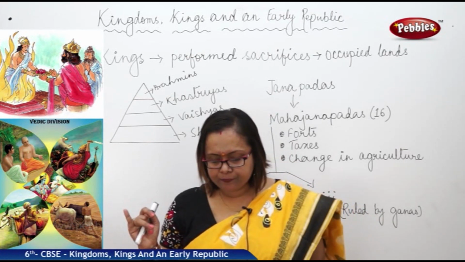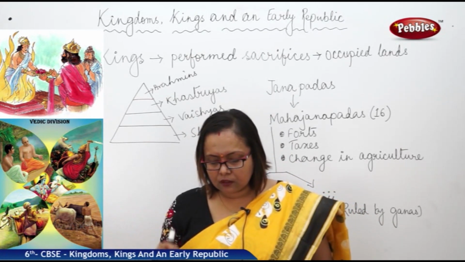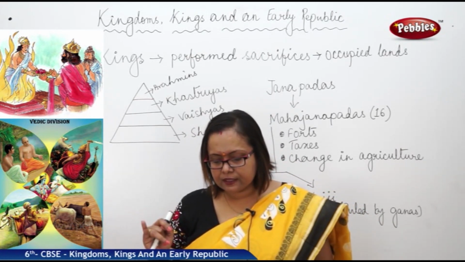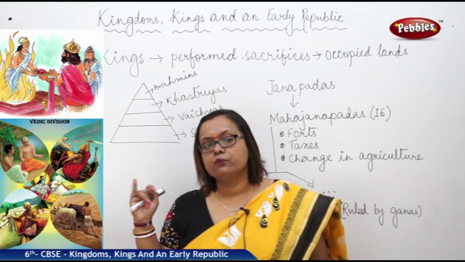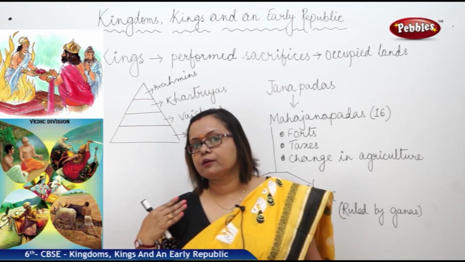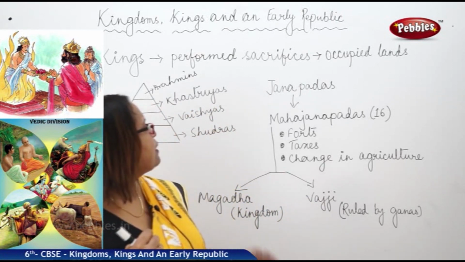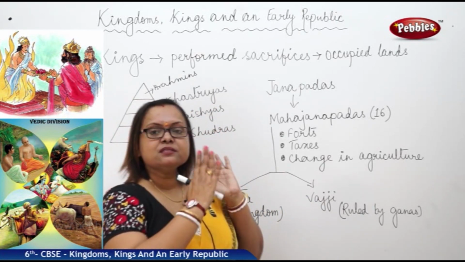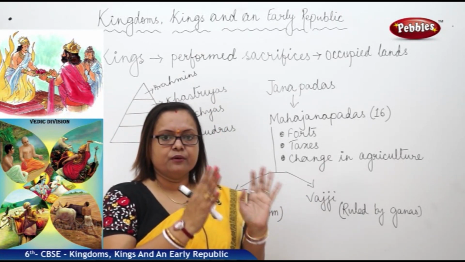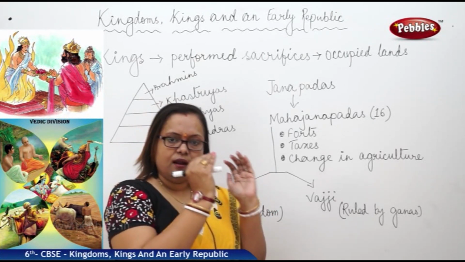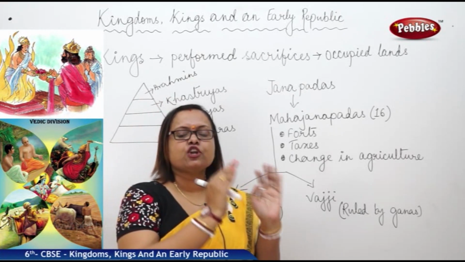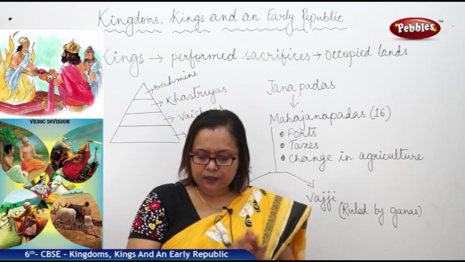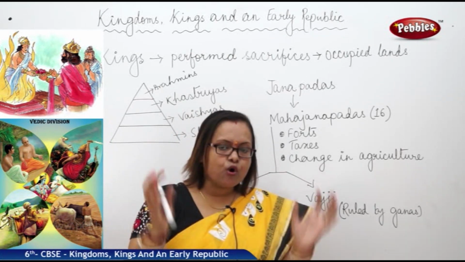This is the time where we have seen that the Janapadas were developing. Now what are Janapadas? Let us see first what Jana is. Jana means a place. Some few people, those who are in a place, is called a Janapada.